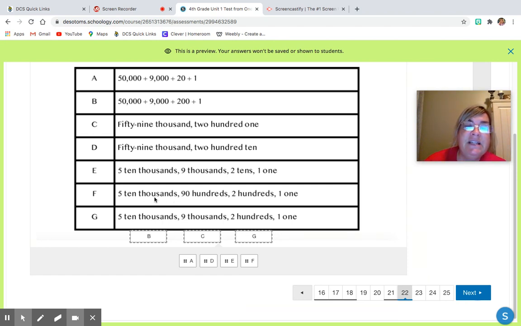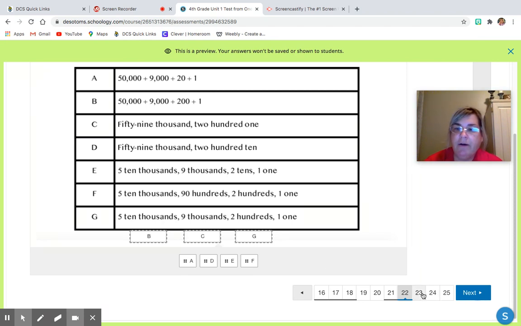So 5 10,000s would be correct. That's 50,000. 90 hundreds, 90 times 100, is 9,000. And then 200s would be 200, and then 1. So F is also one of the correct answer choices. If you put F, I gave that to you. If you put G, I gave that to you. If you got 2 out of the 3 right, I gave you half credit.